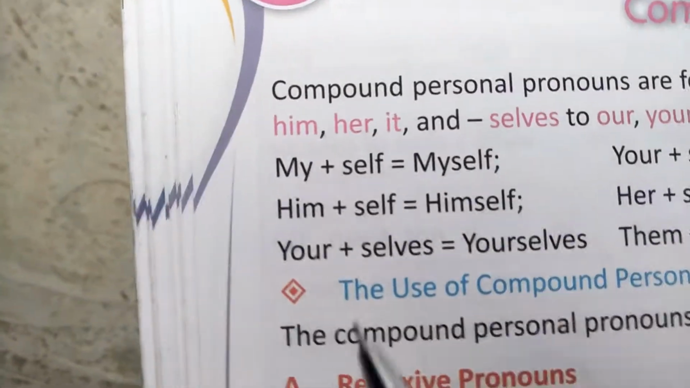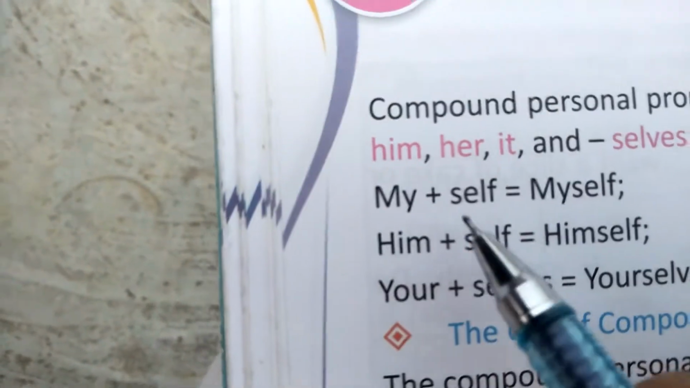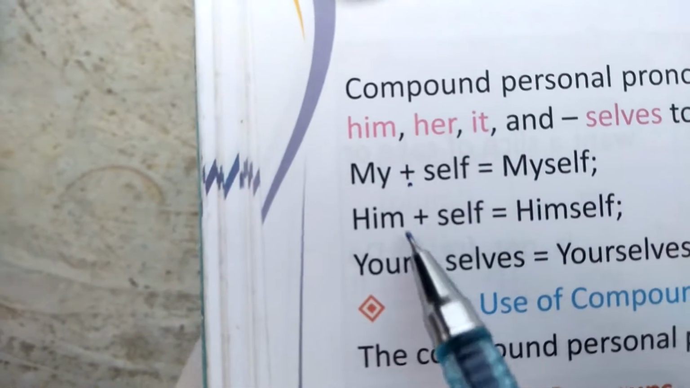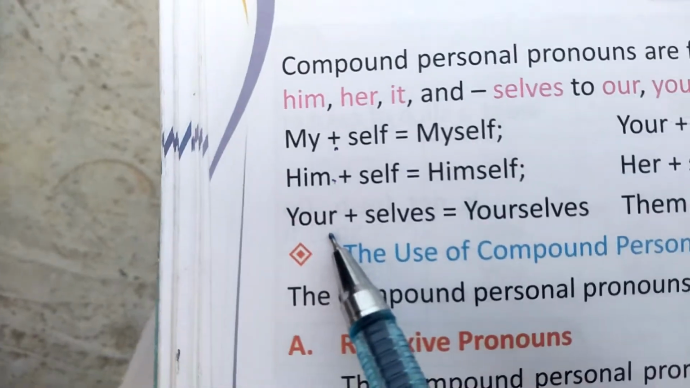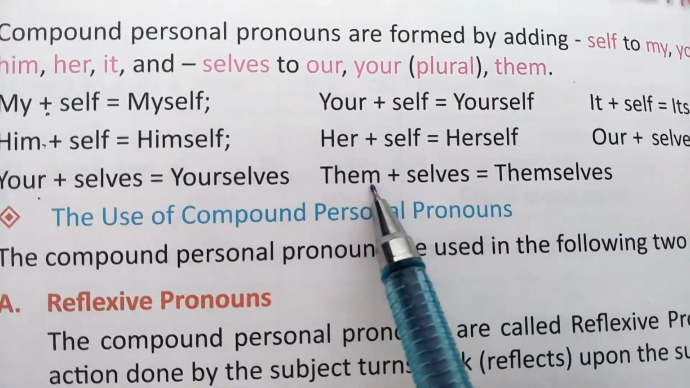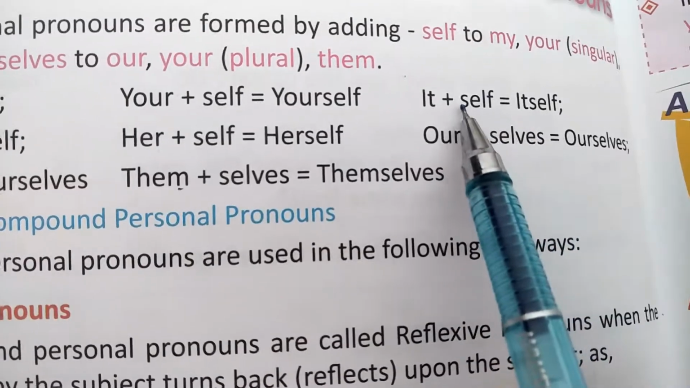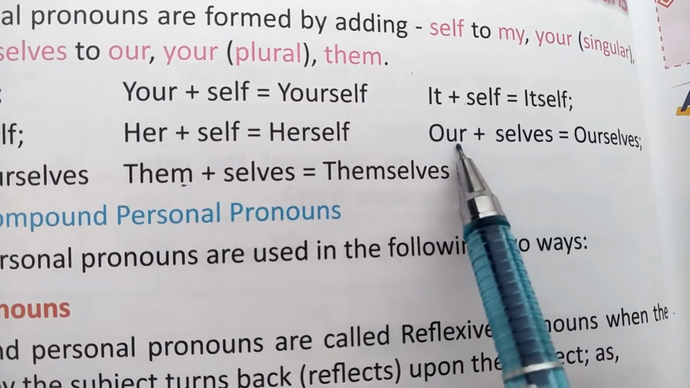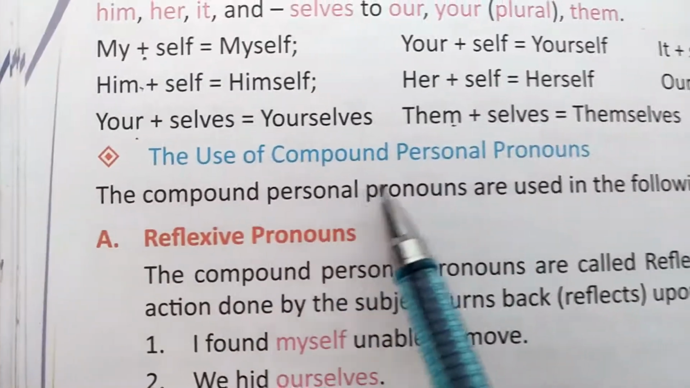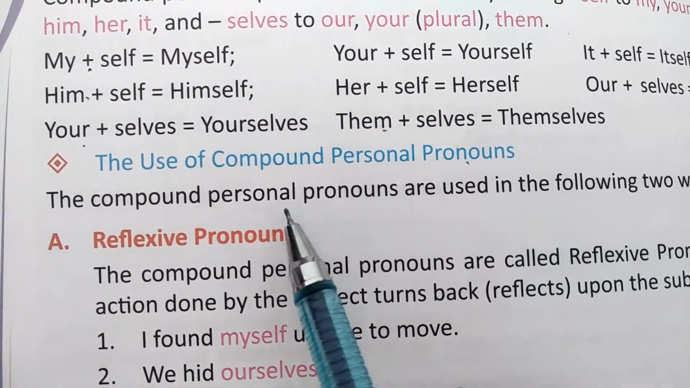You know, my comes with I. Okay, from I, myself; from he, himself; from you, yourself; from she, herself; from they, themselves; from it, itself; from we, ourselves.